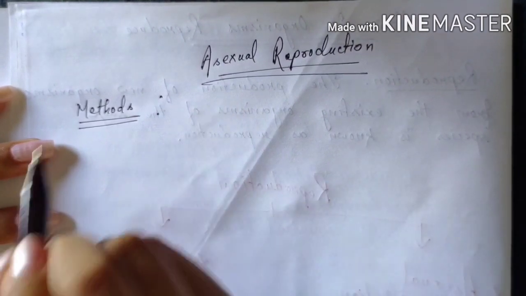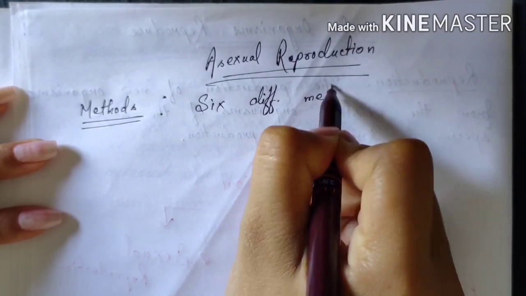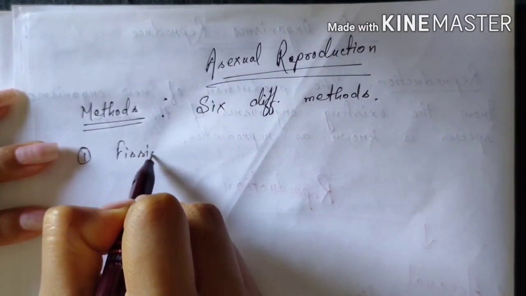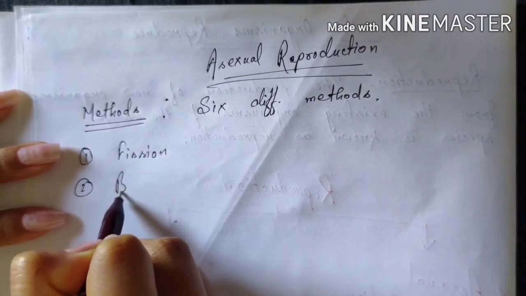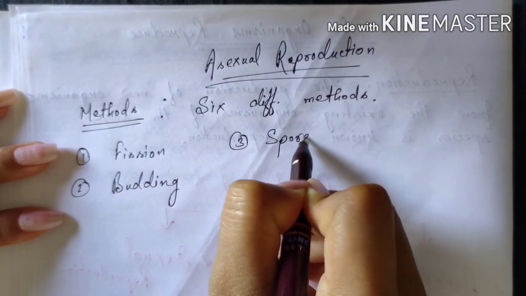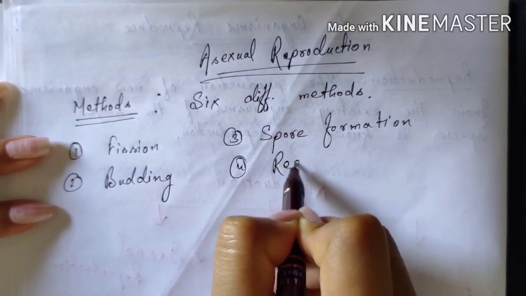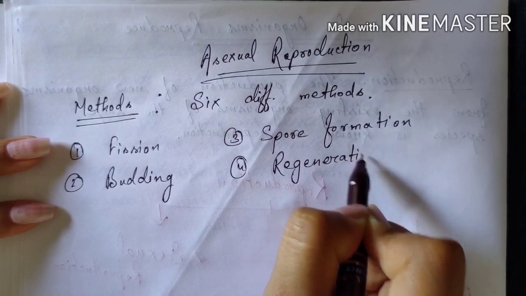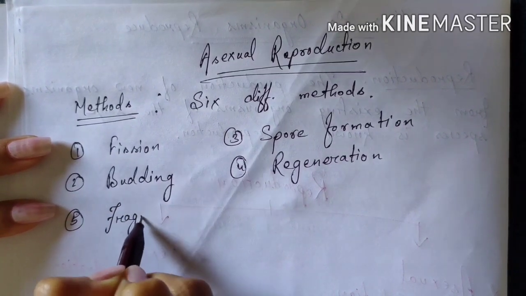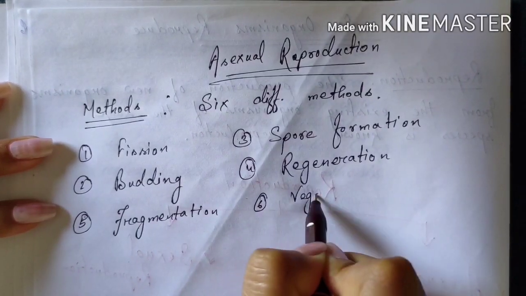There are mainly 6 different methods of asexual reproduction. These 6 different methods are fission, budding, spore formation, regeneration, fragmentation, and vegetative propagation.